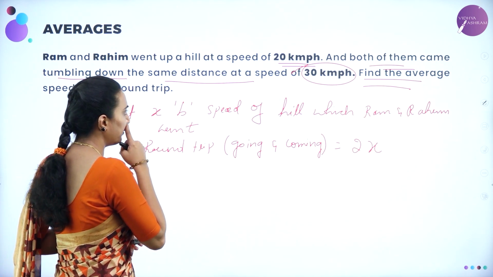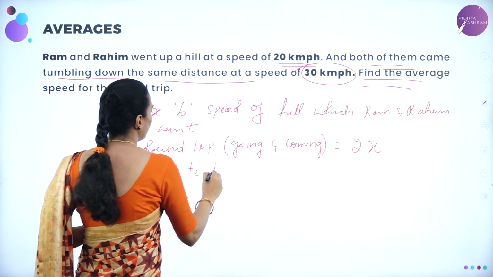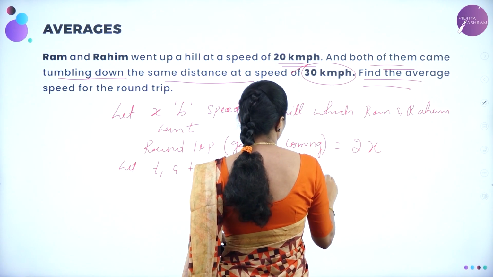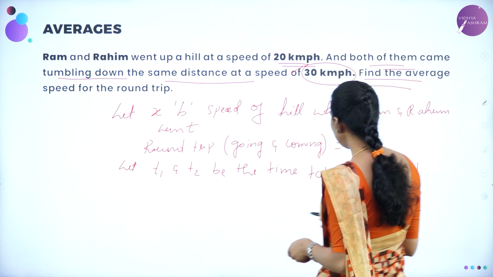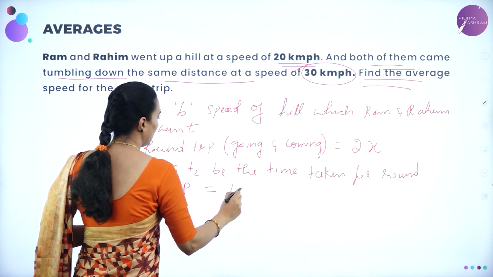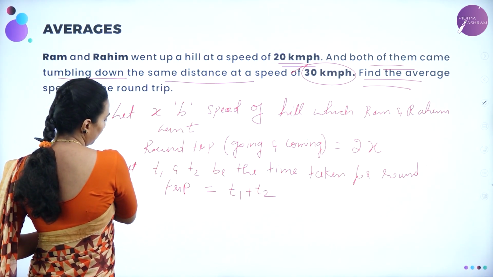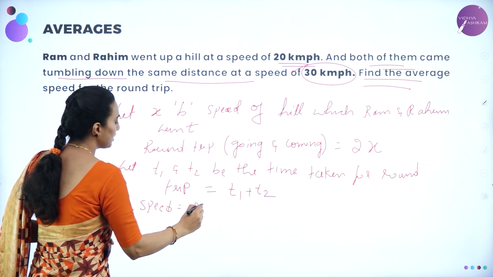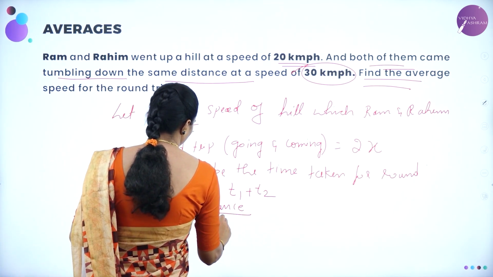Then let T1 and T2 be the time taken for the round trip, which will be equal to T1 plus T2. Now you know speed will be equal to distance divided by time, correct?